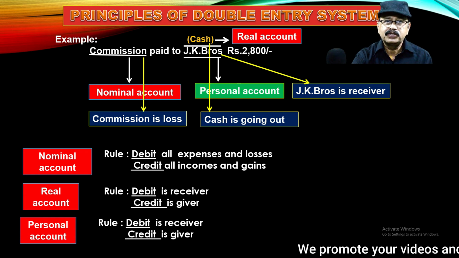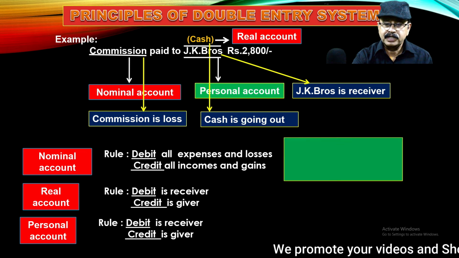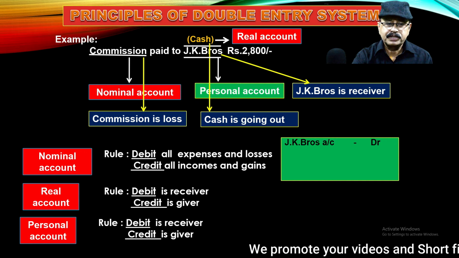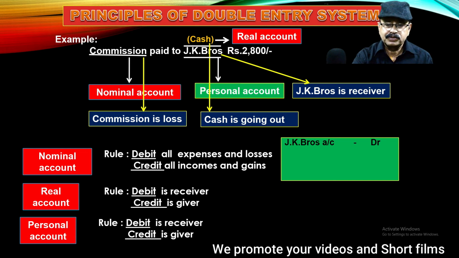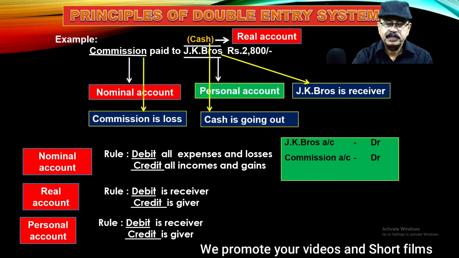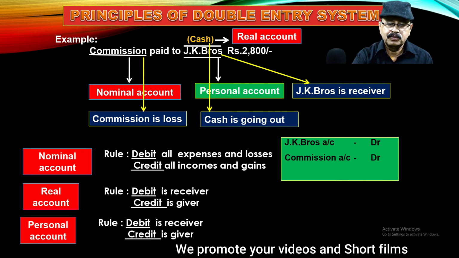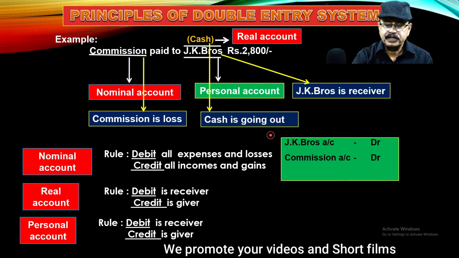Now which account is going to debit? You can see here JK Bros is receiver, so that JK Brothers account is debit. Then commission paid means commission is expenditure, so it is debited. Why? Because it is an expenses account, a nominal account, so commission is also debit. Then cash is an asset, it is going out, so according to that rule, when cash is going, it is credit.